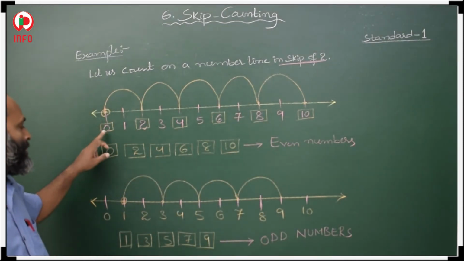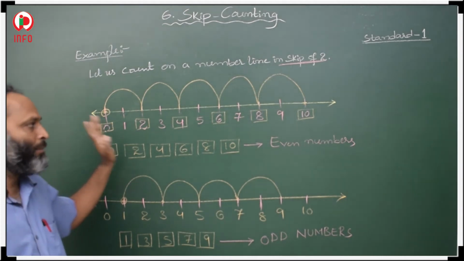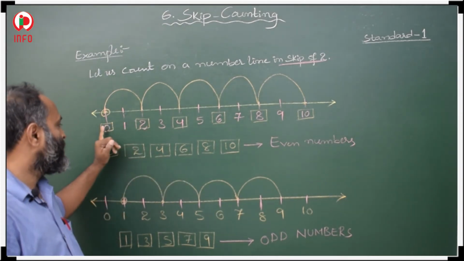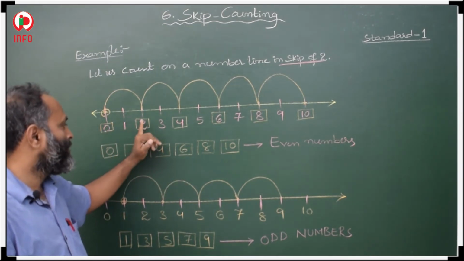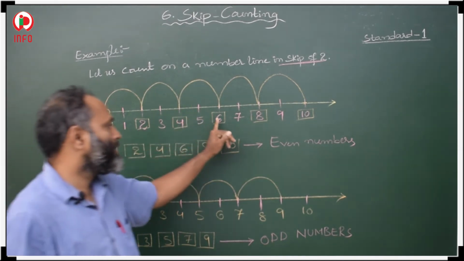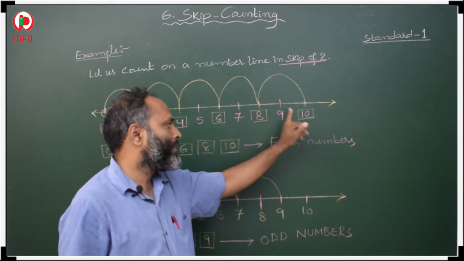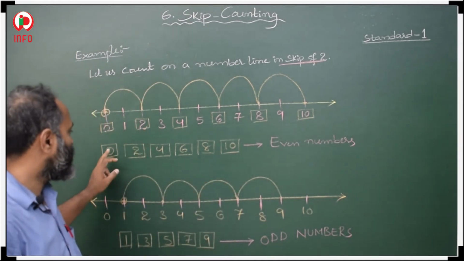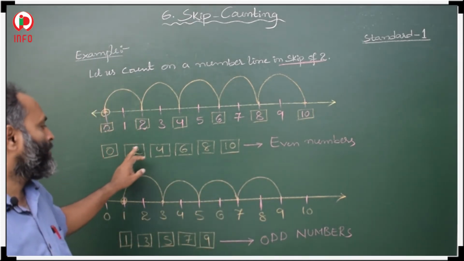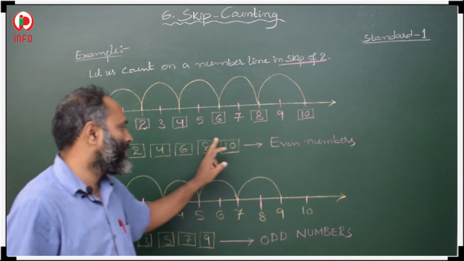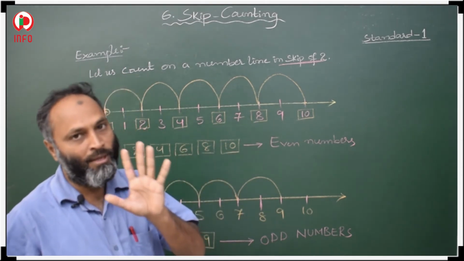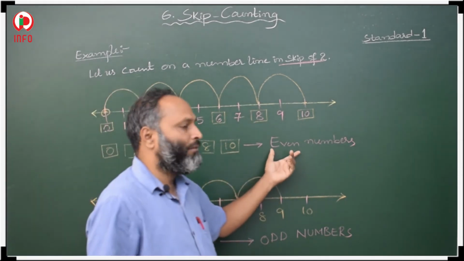When you start from 0, then what are your skip of 2 numbers? 0, 2, 4, 6, 8, 10. These numbers are called even numbers.